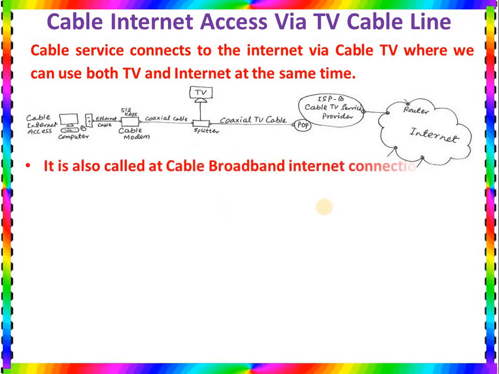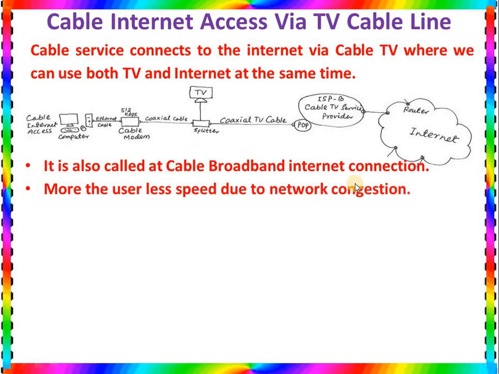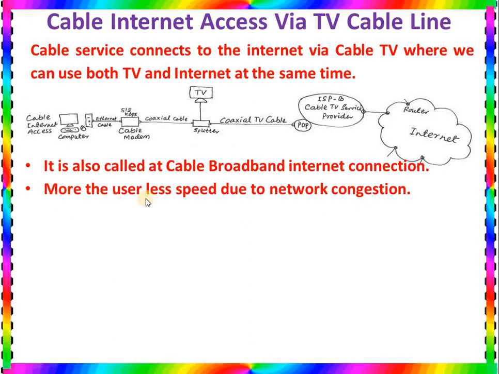It is also called cable broadband internet connection, because its speed is same as your DSL, just like 512 kbps up to 2 Mbps. So more the user, less speed due to network congestion. So this is one of the good thing, or you can say bad thing. It can be good and it can also be bad.